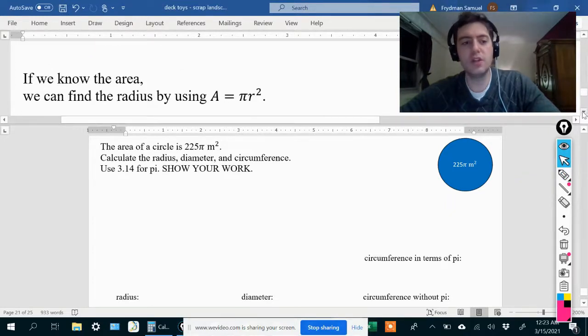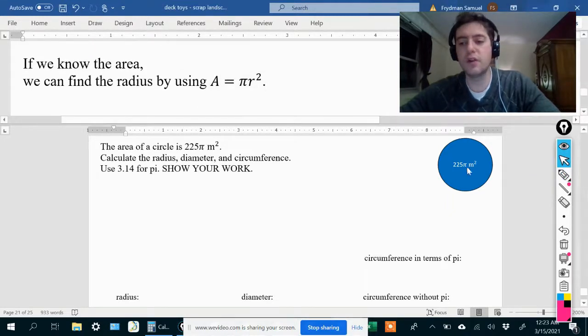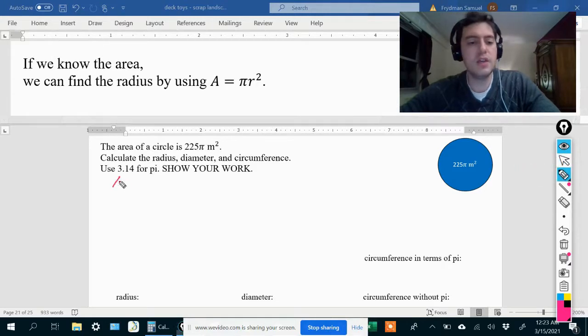So let's go ahead and use our strategy for finding the radius. If we're given the area, we'll use A equals pi r squared. We're going to plug 225 pi in for A because that's the area. And don't forget that if the area is given to you in terms of pi, then you need to leave the pi in there when you're plugging it in. So we have 225 pi equals pi r squared.